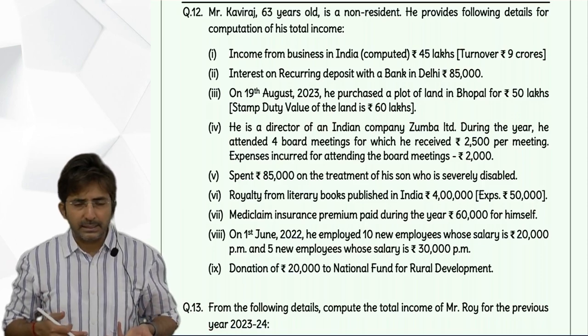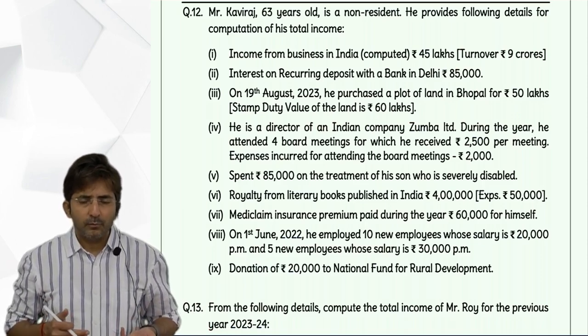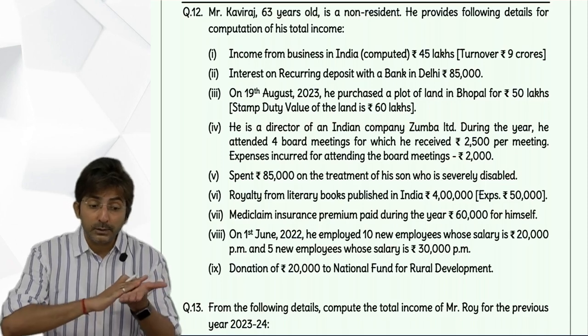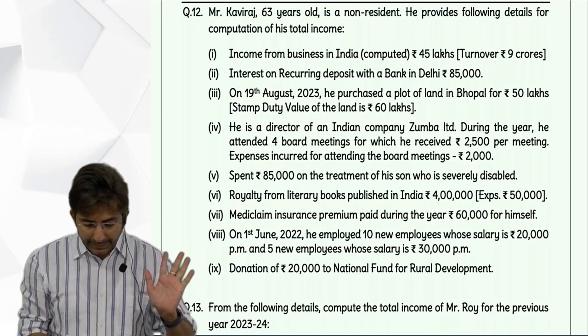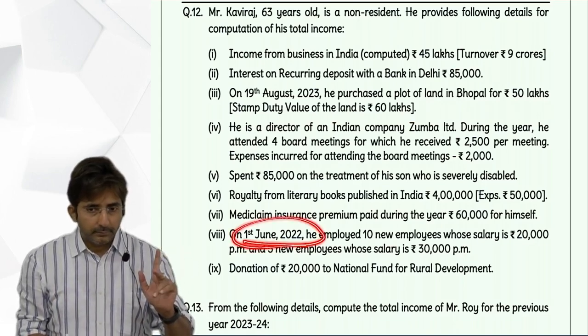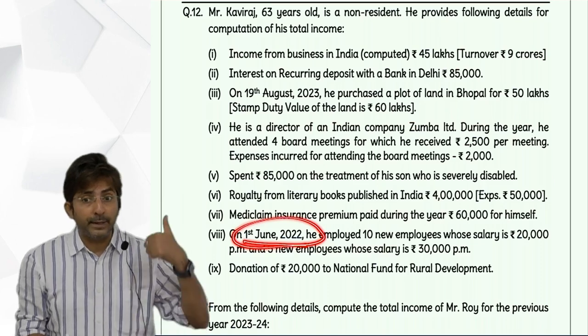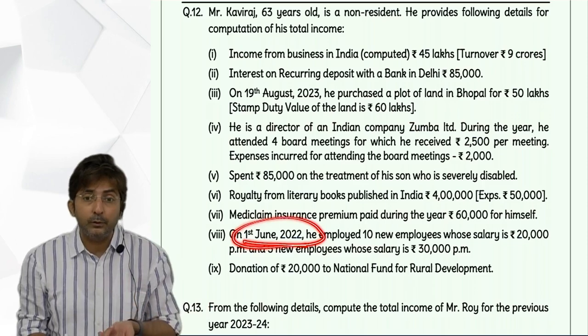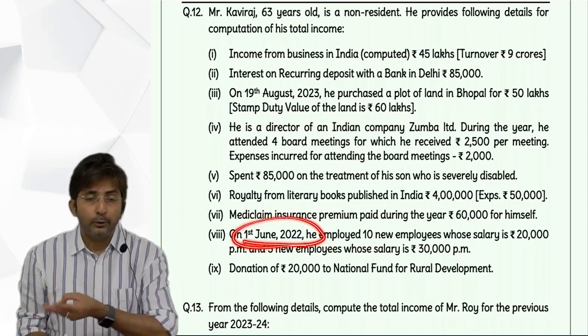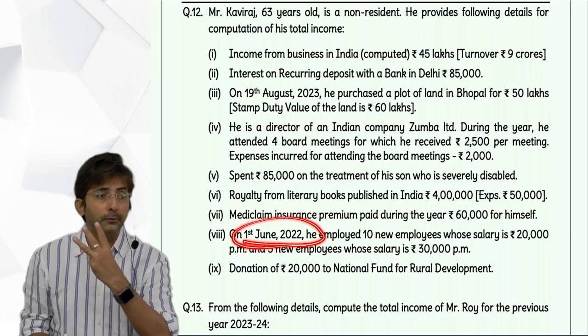Still we will get the deduction. Why? Because you get deduction for continuous 3 years. So even if I keep the date same, they were employed in 2022-23, so that year they got deduction. Then second year again you will get. Third year again you get deduction for 3 consecutive years.